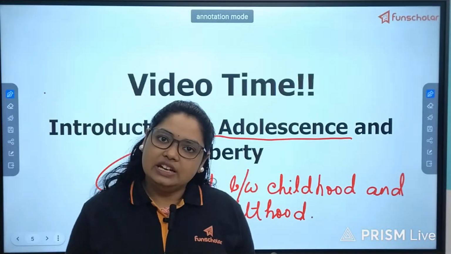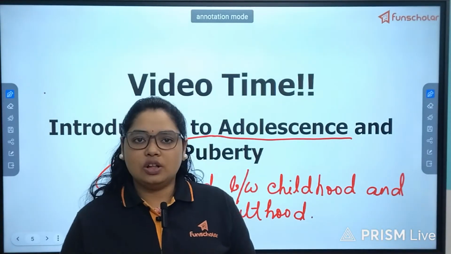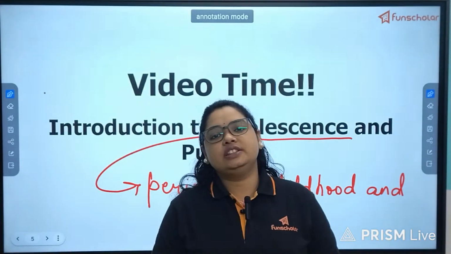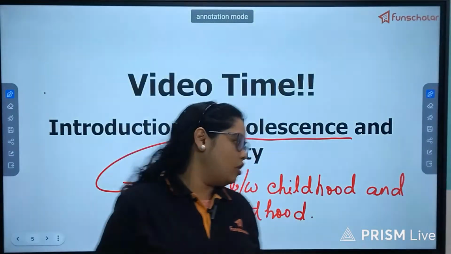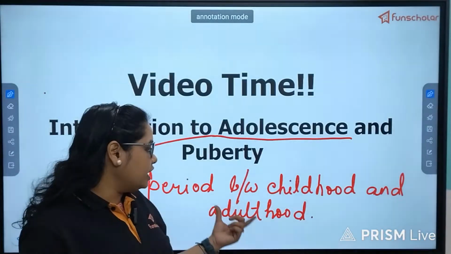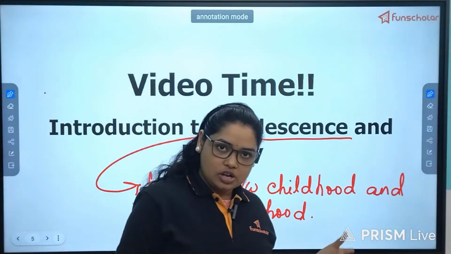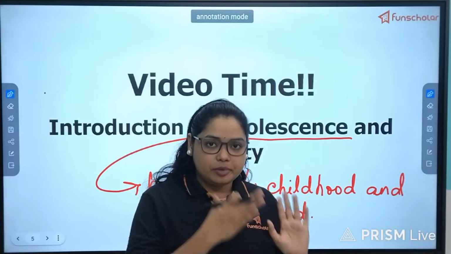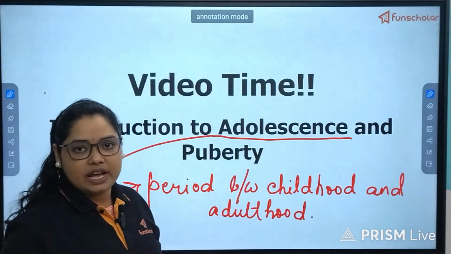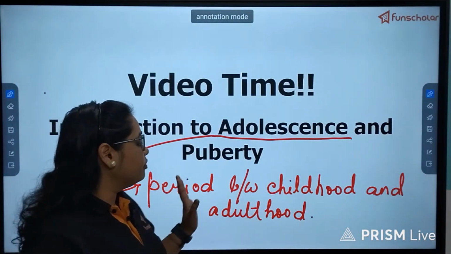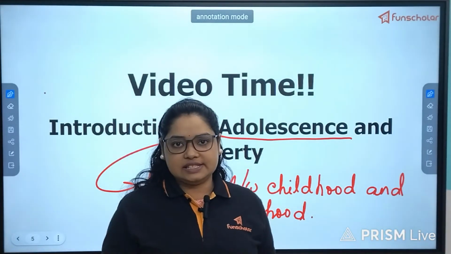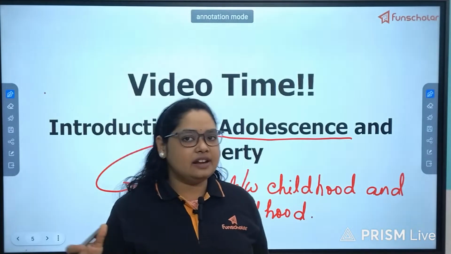He or she neither possesses all the characters of the child, nor all the characters of an adult, and that is why it is a very crucial stage, because the person is transitioning from childhood to adulthood, and this stage falls in between these two stages, that is childhood and adulthood.